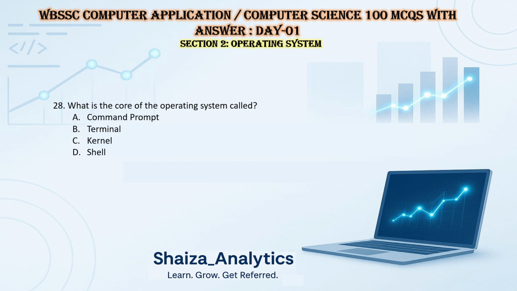What is the core of the operating system called? Option A, command prompt. Option B, terminal. C, kernel. Or option D, shell. The answer is kernel.